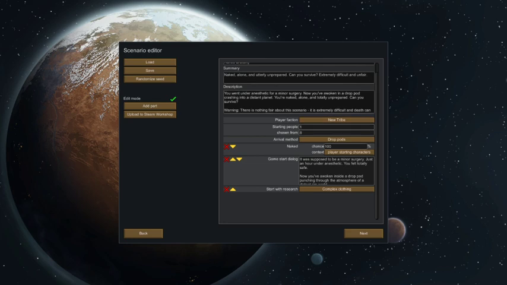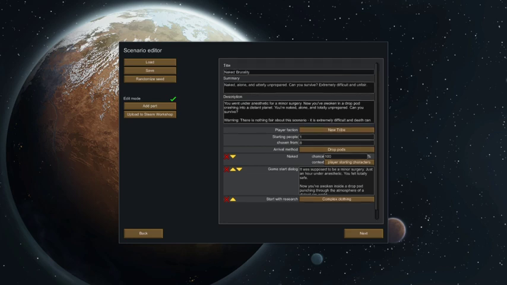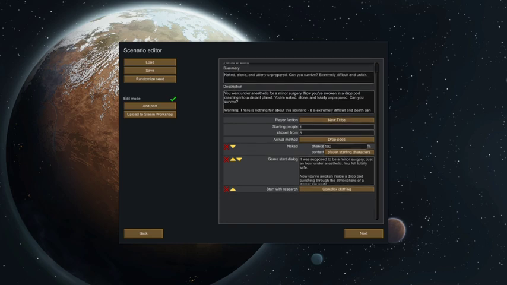So the description of this game is: you're naked, alone, and utterly unprepared. Can you survive? It's extremely difficult and extremely unfair, and I've lost a lot of colonies in this playthrough because it's so difficult. The description of the story is that you went under anaesthetic for a minor surgery. Now you've awoken in a drop pod crashing into a distant planet. You're naked, alone, and totally unprepared. Can you survive? Warning, this is an important warning. There is nothing fair about this scenario. It's extremely difficult, and death can happen for any reason.